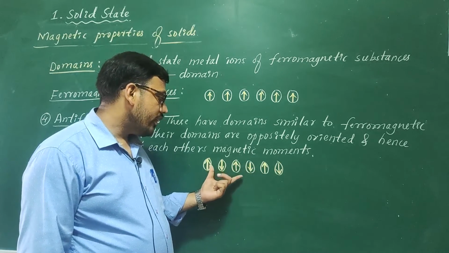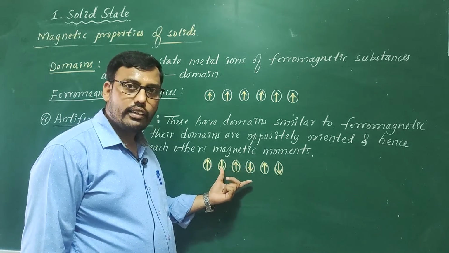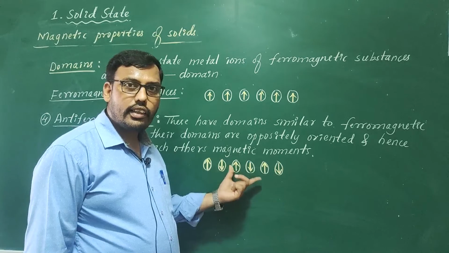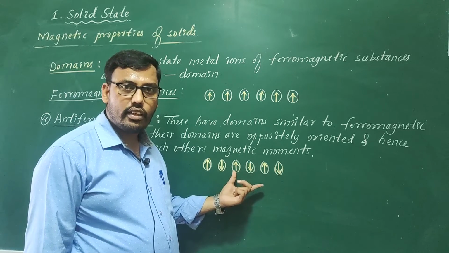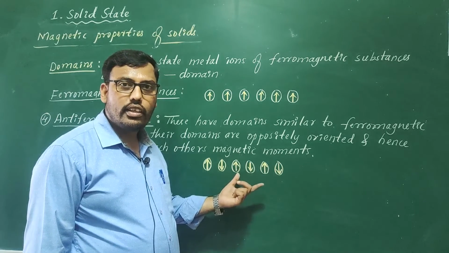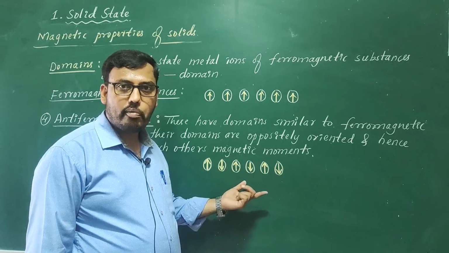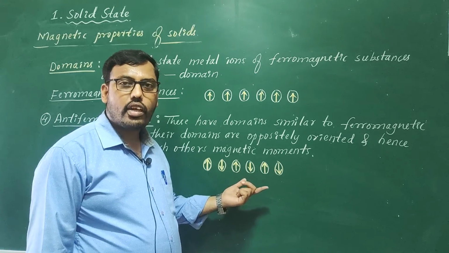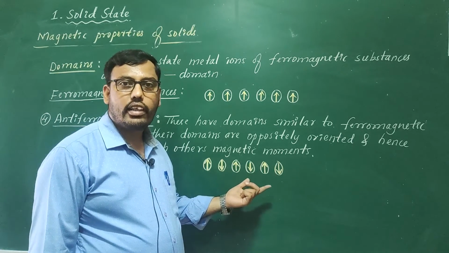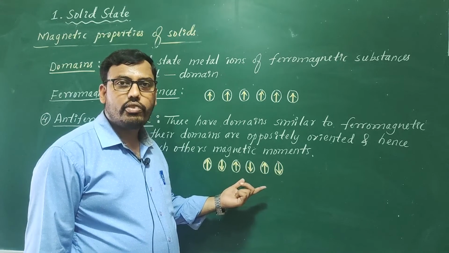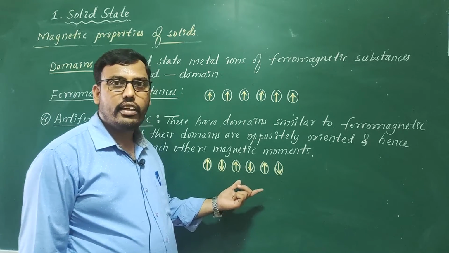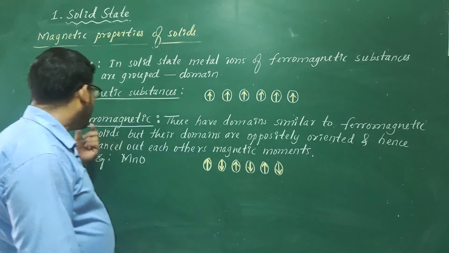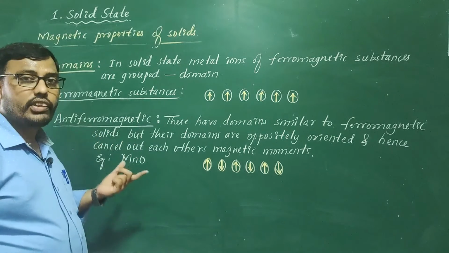I am showing 3 domains with a parallel direction and other 3 with anti-parallel direction. Hence they cancel out each other's magnetic moment. The net magnetic moment of these domains is 0. In other words, these are not attracted by the magnetic field. So substances which have such type of domains are called antiferromagnetic substances.